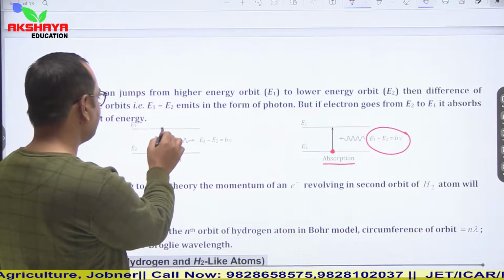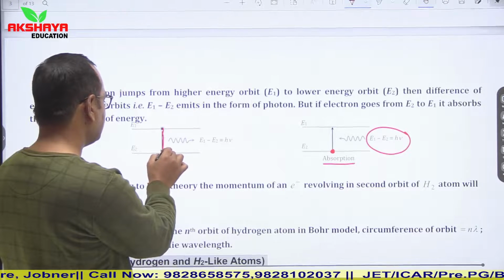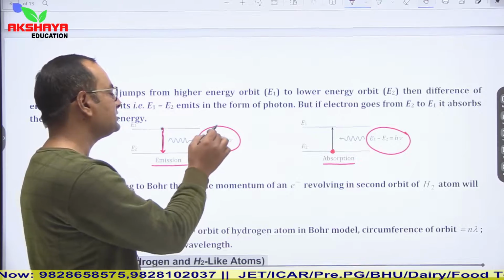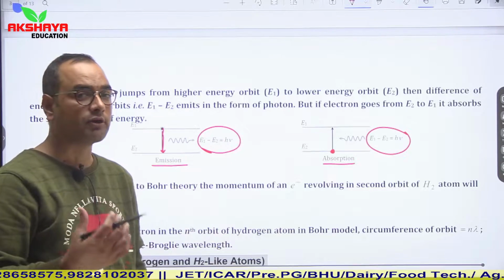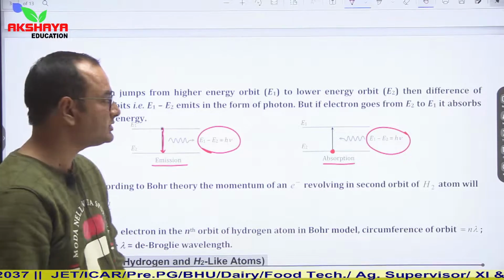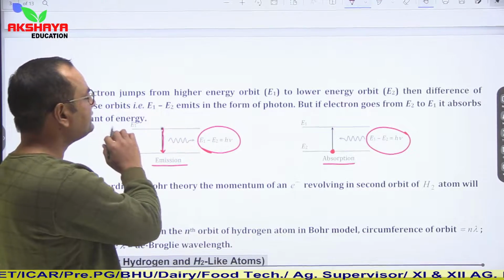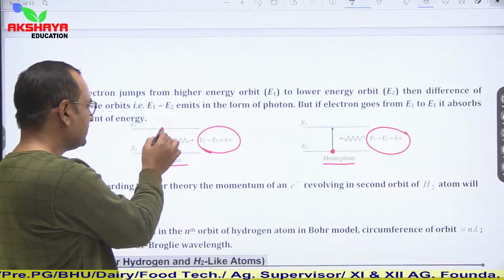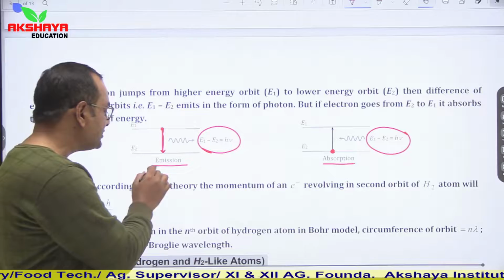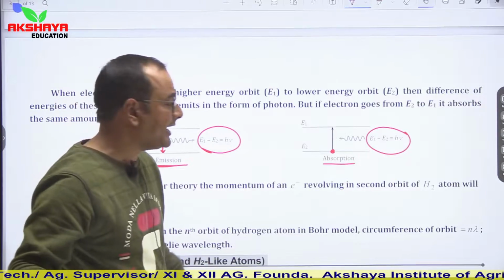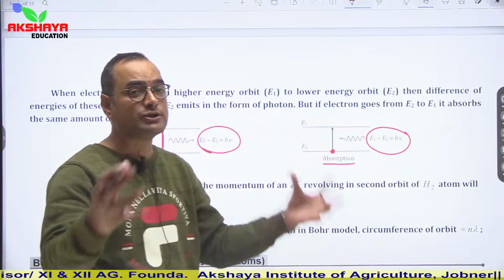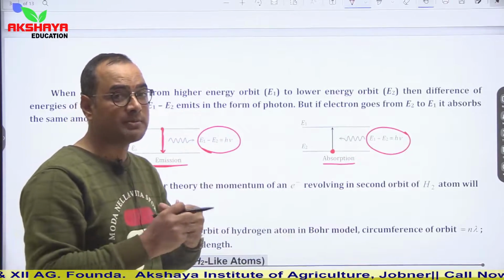Similarly, when an electron jumps from E1 to E2, then energy is emitted, and in this situation also this energy difference is equal to the energy of the photon. So we can say that E1 minus E2 is equal to h nu in both situations. So we can clearly see that when an electron jumps from a higher energy orbit to a lower energy orbit, then energy is emitted, and when an electron jumps from a lower energy orbit to a higher energy orbit, then it has to absorb some amount of energy.